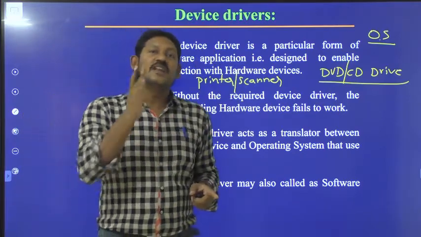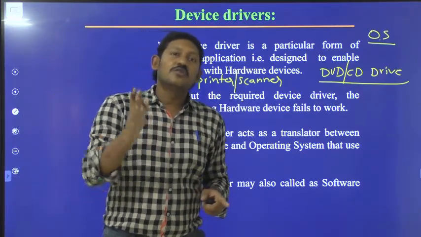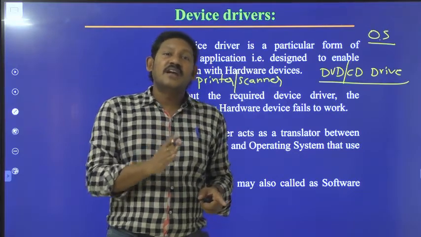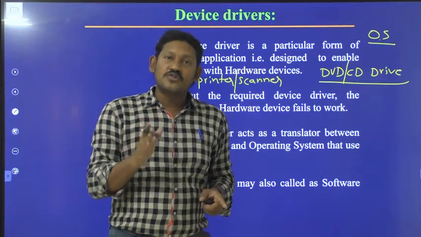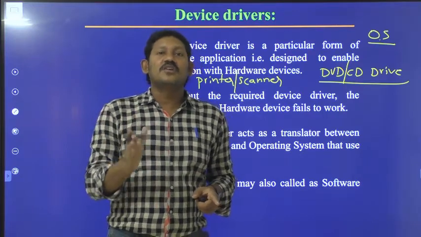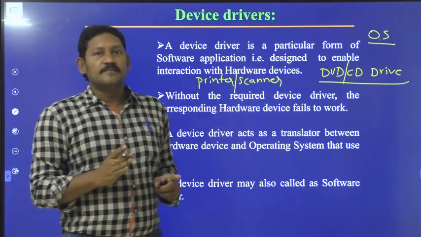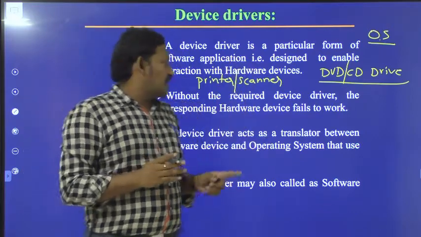If you want to make use of any hardware device, the software related to that hardware device should be installed inside the computer. Then only you can utilize the resources of that device. So that's why it was named like that.